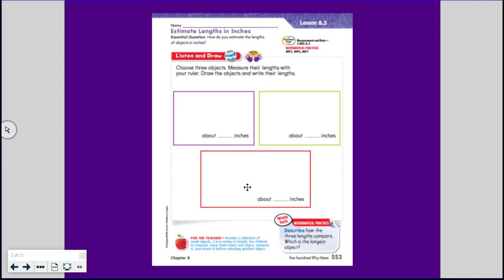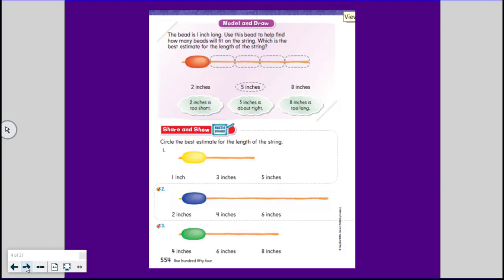All right. So I didn't draw anything because I'm expecting you guys have done that, and to make sure that you measure those objects, and you should have had 3. Think about which object is the longest. Which object is the shortest? How can you compare their lengths? Okay, let's go to the next page.